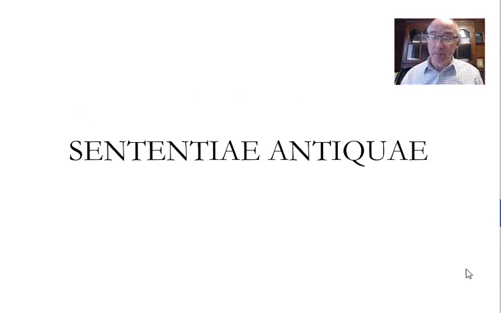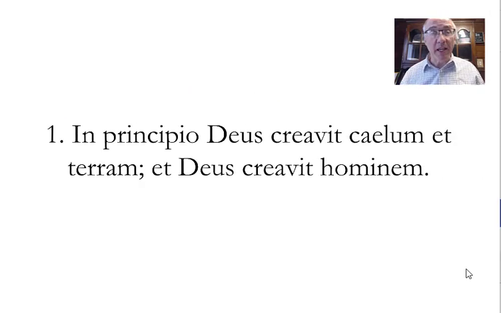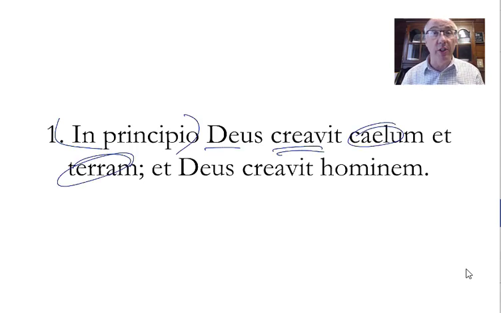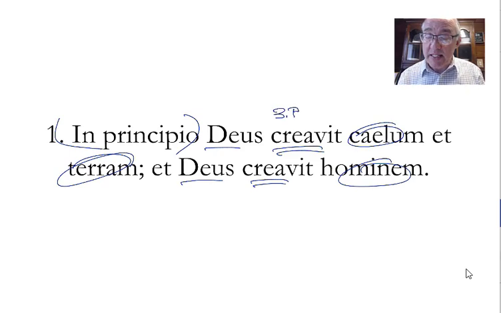Sententiae antiquae. In principio Deus creavit caelum et terram, et Deus creavit hominem. So in principio, in the beginning, God created heaven and earth. Those are your accusatives. And God created man, the accusative. Very straightforward sentence if you ask me. If you struggle with it, by all means ask. But notice this is the third person singular perfect active indicative.